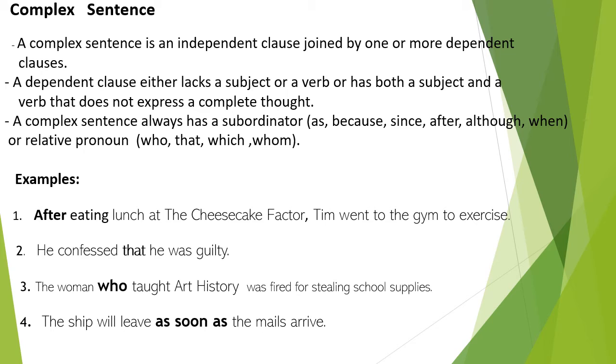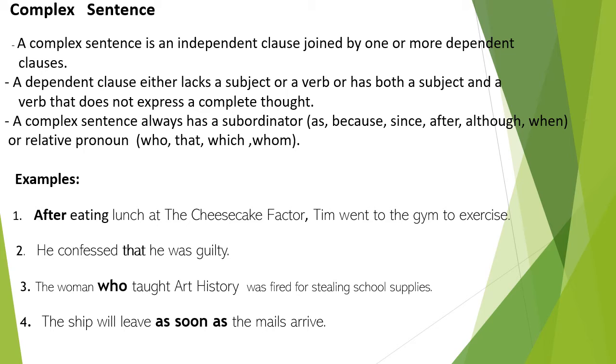Third type of sentence structure is a complex sentence. A complex sentence is an independent clause joined by one or more dependent clauses. A dependent clause either lacks a subject or a verb, or has both a subject and a verb that do not express a complete thought. A complex sentence always has a subordinator: as, because, since, after, though, when, or relative pronouns: who, that, which.